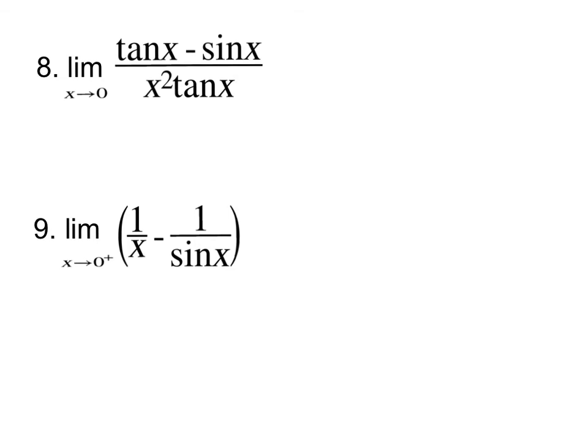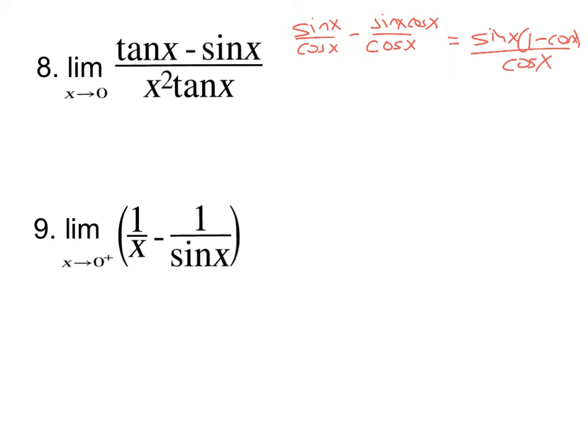So tan is sine over cosine minus, and then common denominator, right? Cosine, sine, cosine. So then I can factor out sine x, 1 minus cosine x, all over cosine x.